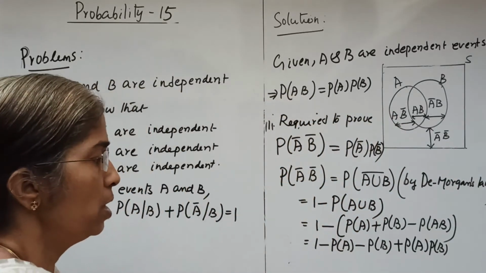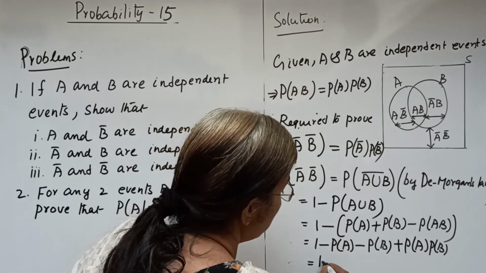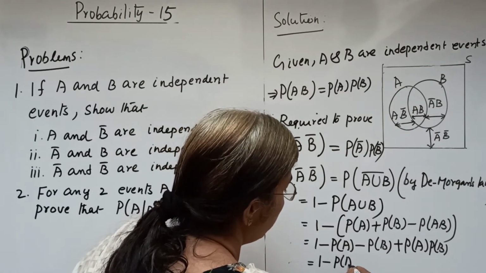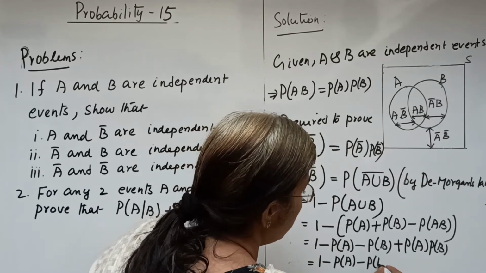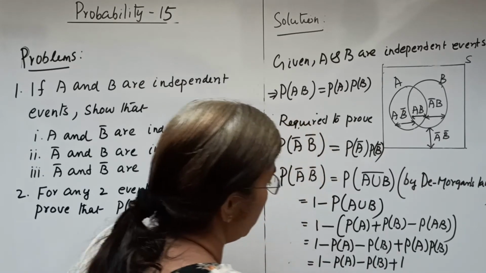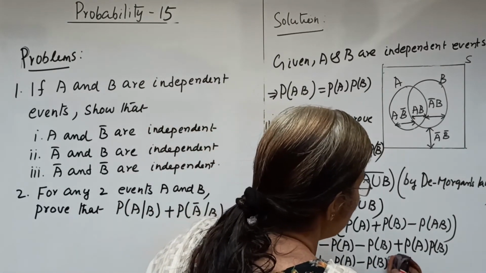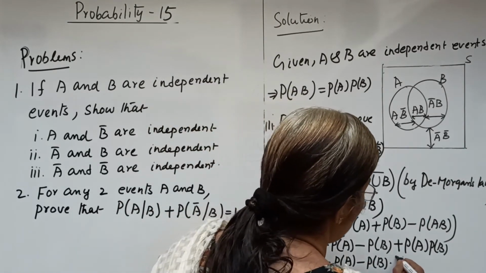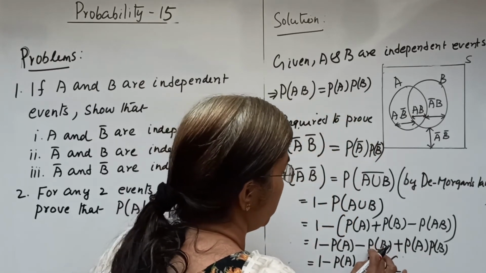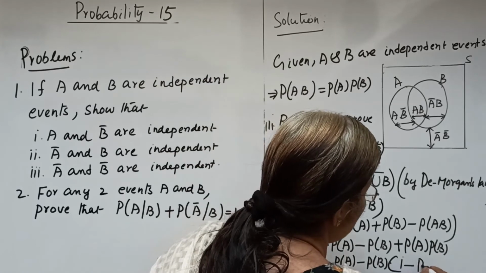As the events are independent, we may write this as 1 minus P of A minus P of B plus P of B into, we can take this as common, 1 minus P of A.